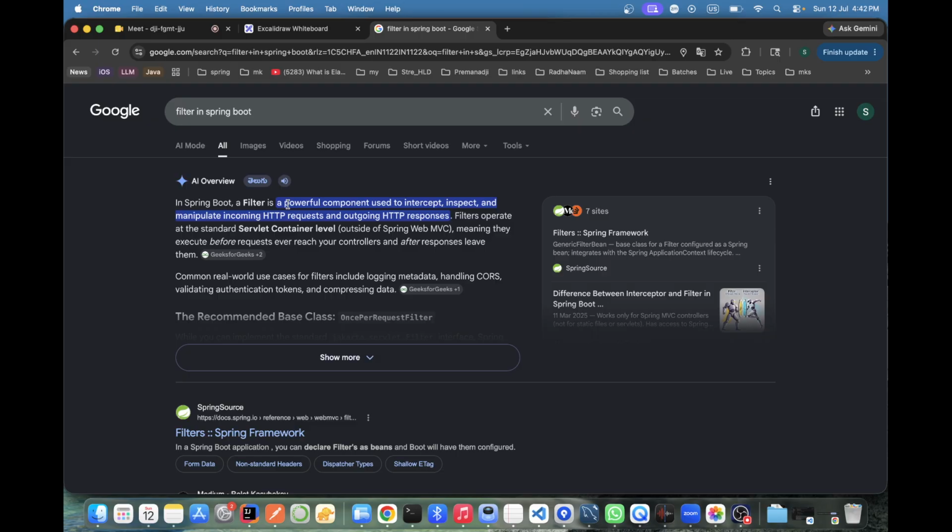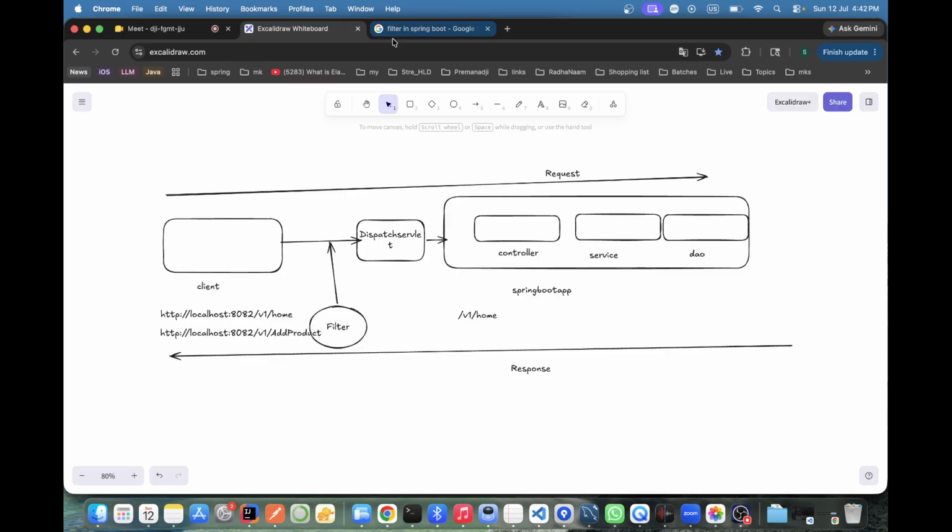Now where does the filter come, as per the request and response journey of any API? It comes between the client and the dispatcher servlet. Exactly, the first stage is the filter. Then after the filter, it goes to the dispatcher servlet, which decides to which controller I need to redirect.